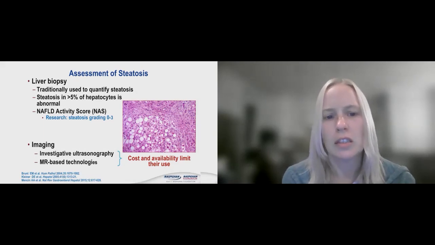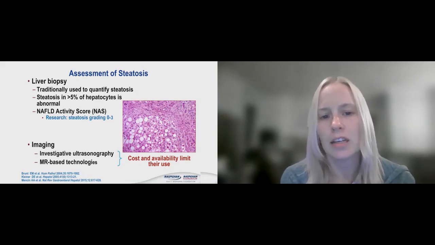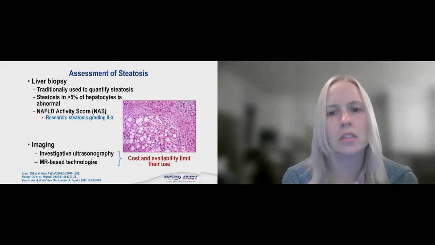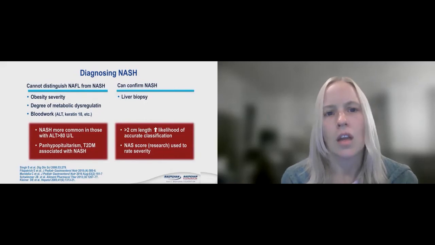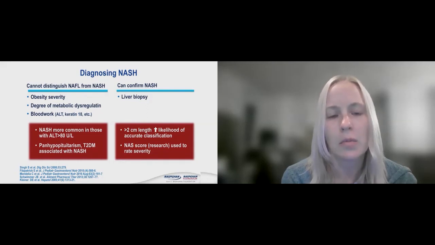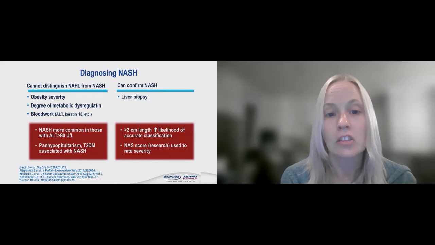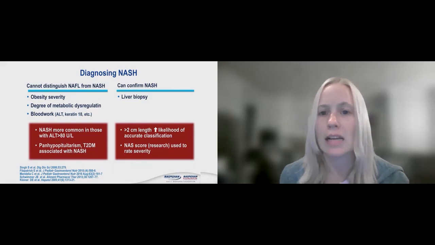Doing this with imaging can sometimes be helpful, but imaging, as we talked about, availability is not ideal at this point. It's hard to distinguish NAFLD from NASH when you have obesity based on obesity severity or your metabolic dysregulation or even your blood work. NASH is more common in those with an ALT greater than 80, but it's not a slam dunk. And those with panhypopituitarism or type 2 diabetes have more association with NASH.